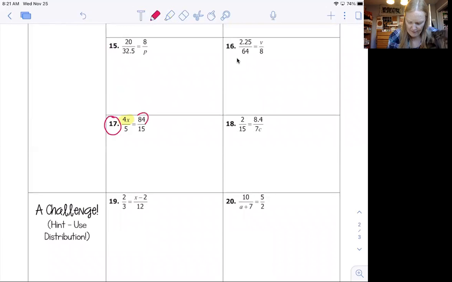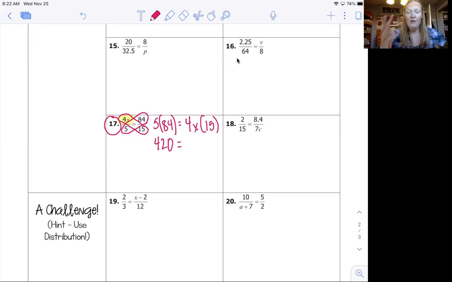And I'm going to do 5 times 84. So I'm going to write 5 times 84 equals, and I'm going to do 4x times 15. Okay. You could have put the 15 in the front too. It doesn't matter. Okay, so we're going to do 5 times 84, and we get 420 equals, and now I have 3 things being multiplied on the right side. I have 4 times x times 15. So I'm going to multiply the 2 numbers together and bring them to the front. And 4 times 15 makes 60, so I get 60x.